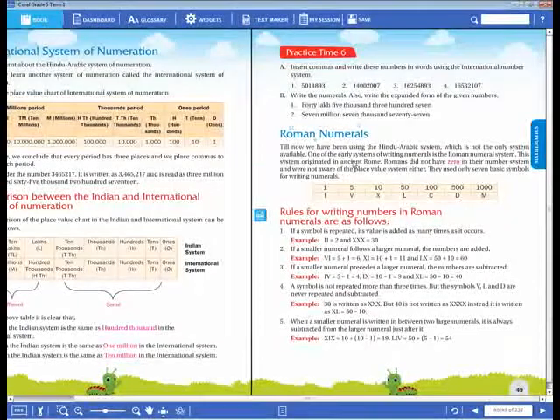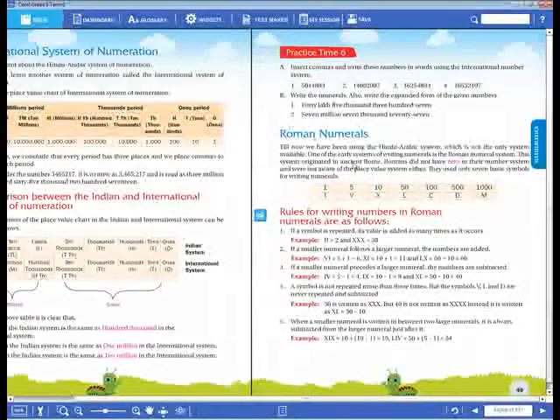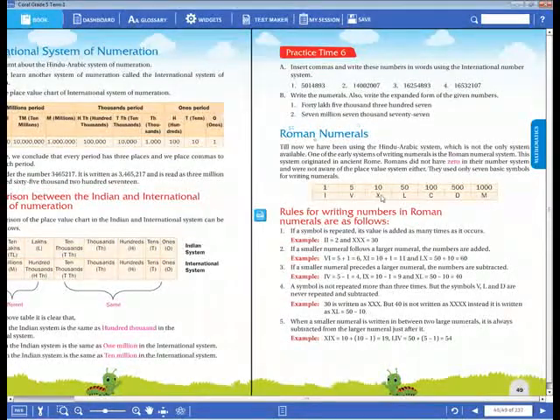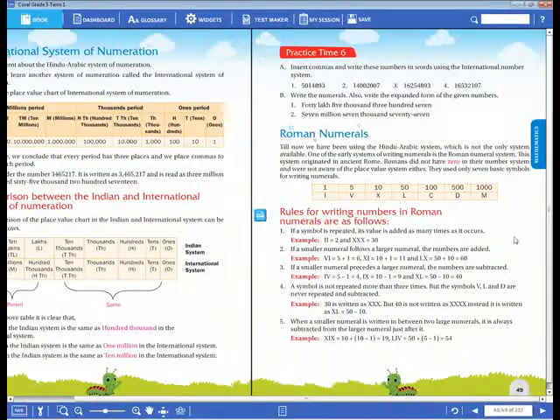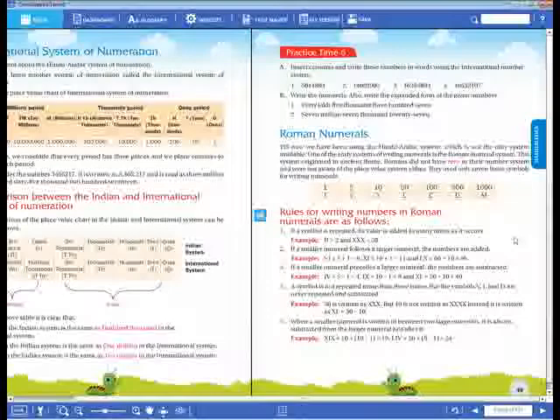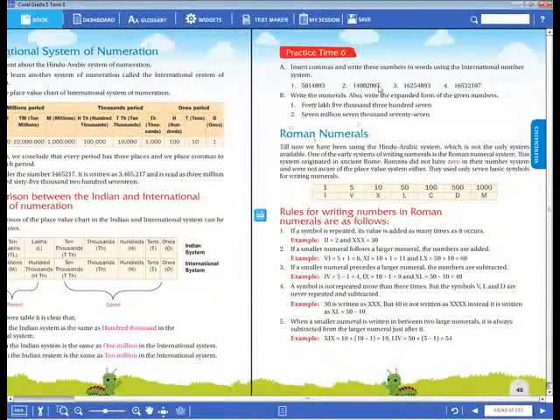Tomorrow we will continue our session. Actually, we have completed our time. Tomorrow I will clearly explain Roman numerals to you once again, dear children. And today you have to complete this practice time 6, and write the number names of these given numbers in the international system as well as in the Indian system. Okay, thank you, dear children, for attending the class. Bye.